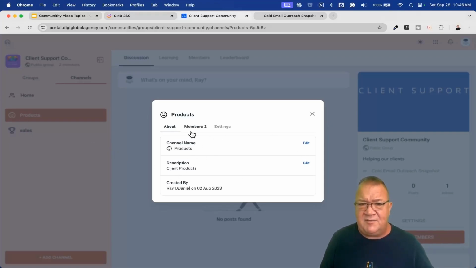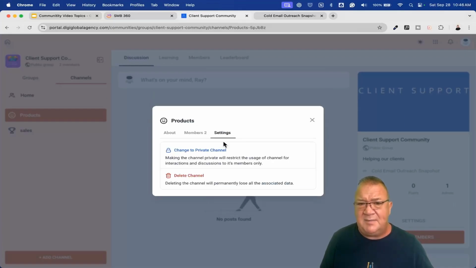But this right here gives you some information, shows you who the members are, and then you come in here and see some of the settings. You can change this to a private channel. Again, it's a public group, but a private channel. So think about your group structure here, because this really does create a complicated way of being able to set up your community. You can have public and private groups. You can have public and private channels inside of the group. You see what I'm saying? And then you can have groups that are free and groups that are paid for and subscribed.